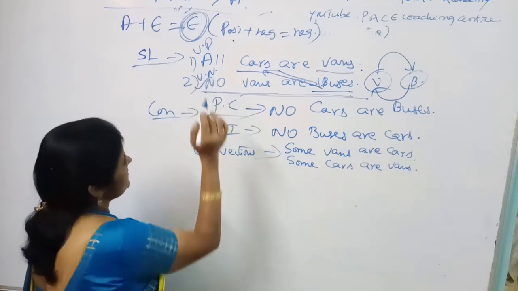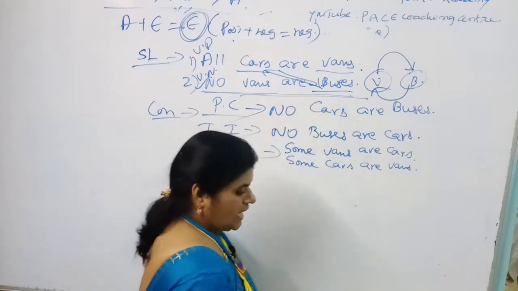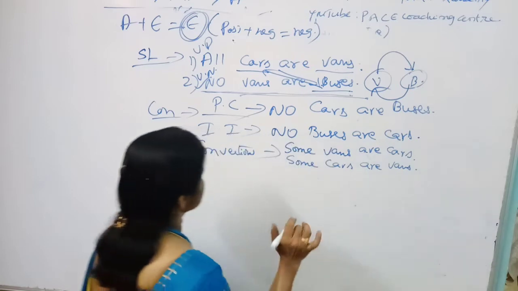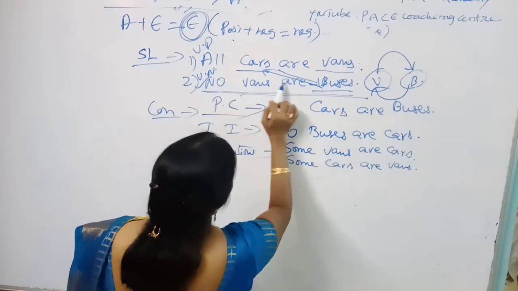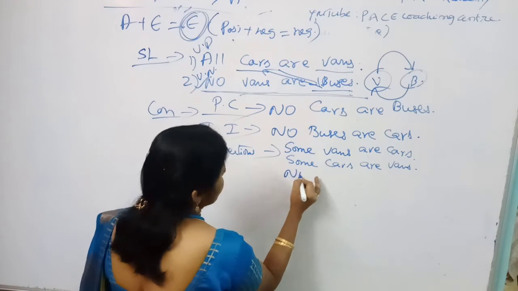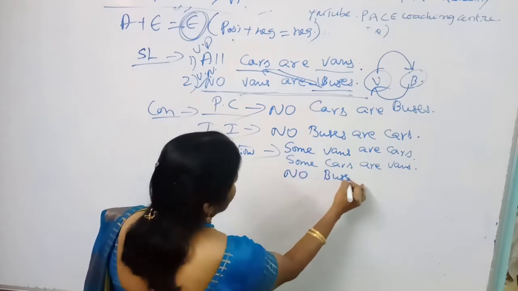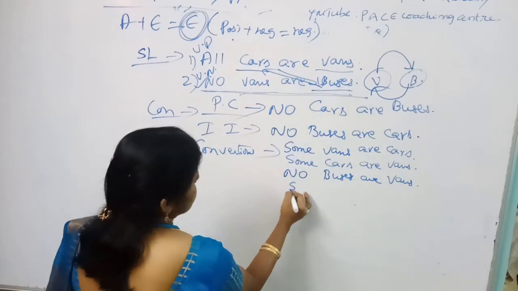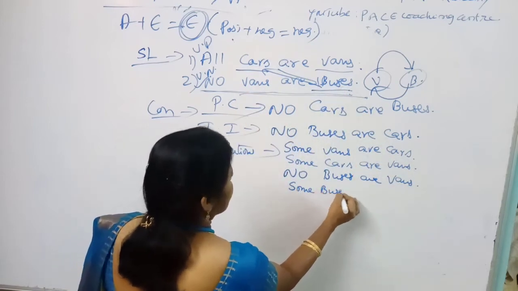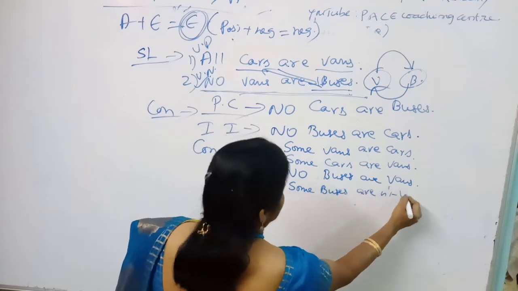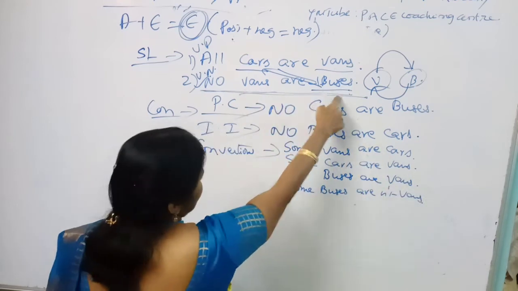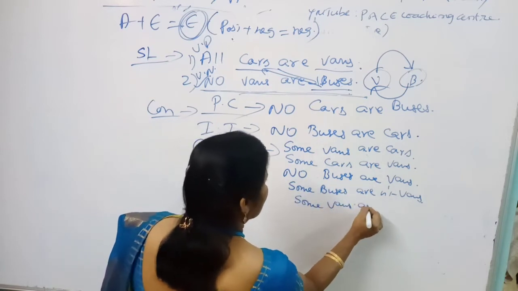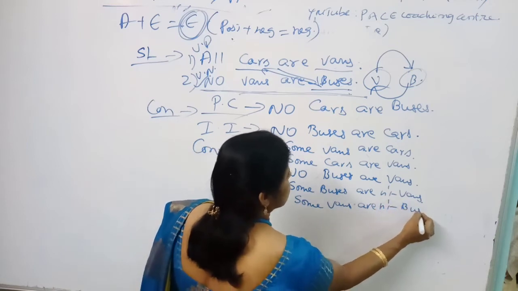While coming to the second one, no vans are buses. How many conversions are possible? Three conversions are possible. Just remember. Suppose he is saying that no vans are buses. Simply, the first conversion you can write is no buses are vans. And next, some buses are not vans. And from no vans are buses, simply you can write the answer, some vans are not buses.